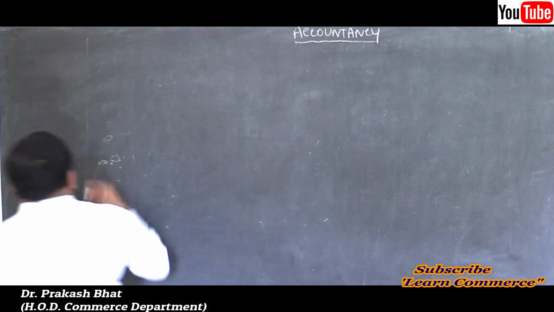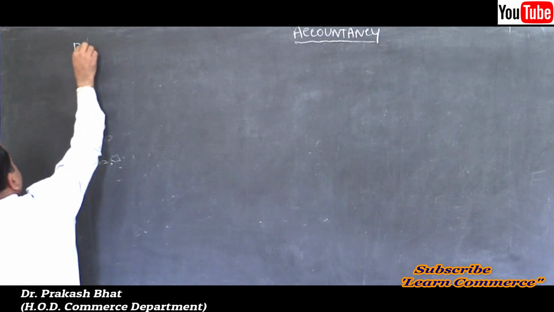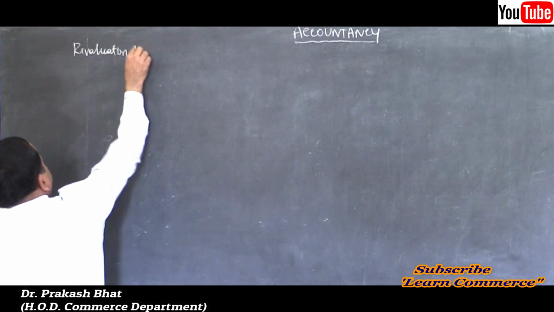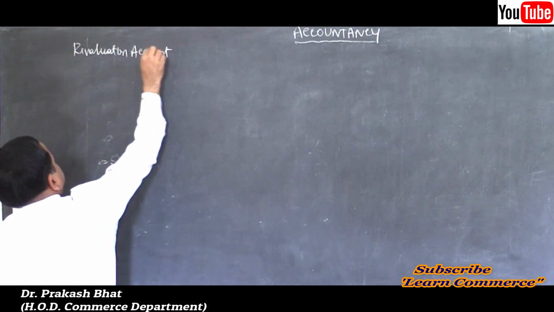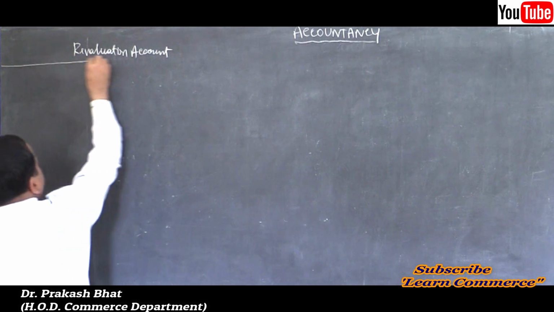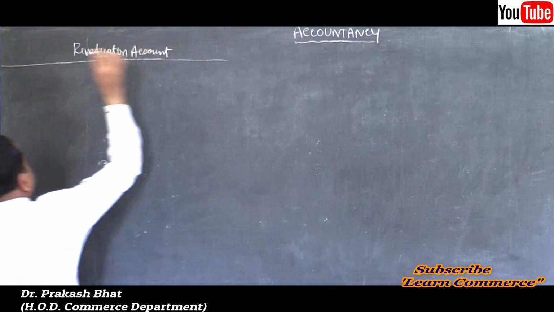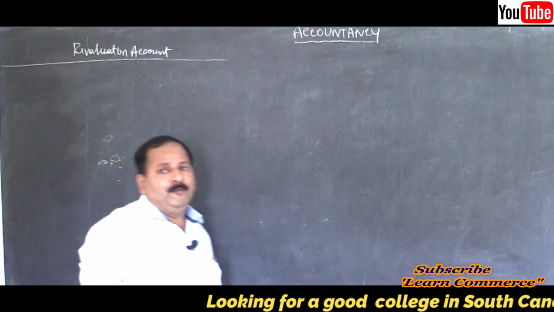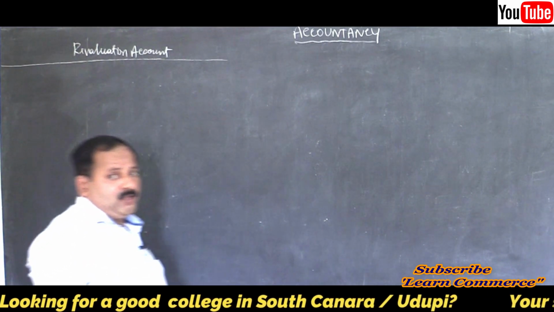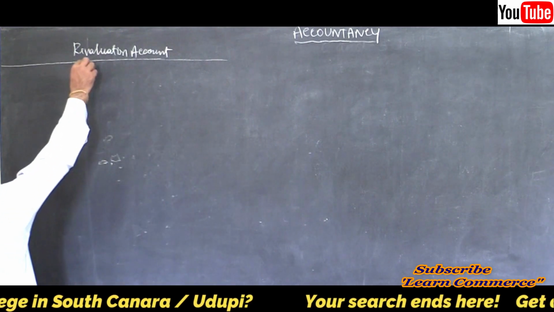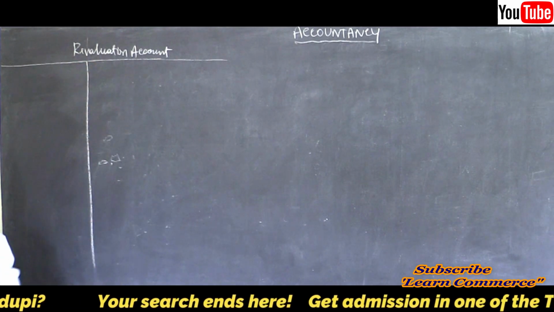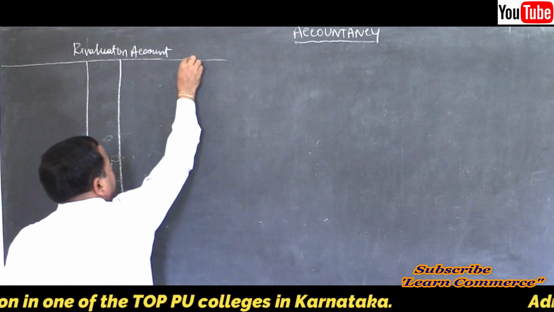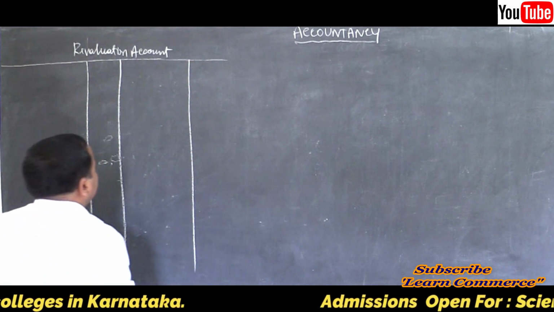Revaluation account. Date, this date is not there. Particulars, JF, amount in rupees. I am not drawing that JF column, but you should draw it in your notebook. It will develop a habit to follow the same thing in the board exam.